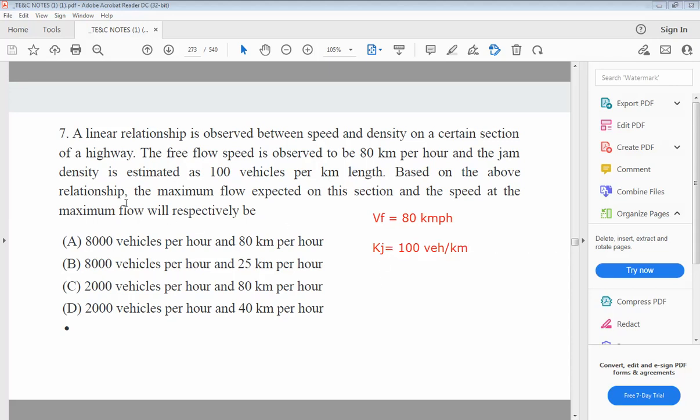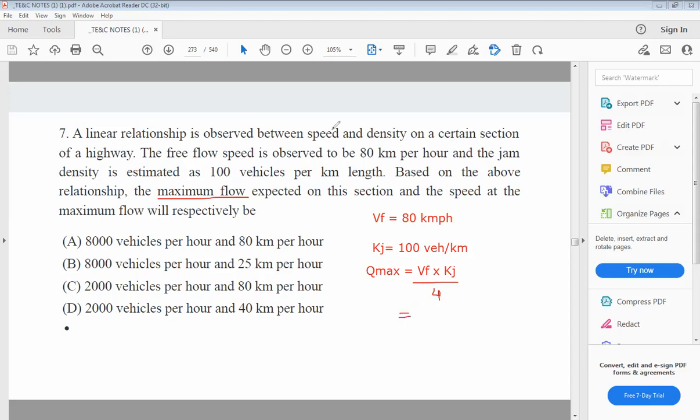Based on the above relationship, the maximum flow expected on this section and the speed at the maximum flow will be respectively. So let us first find out the maximum flow. पहिल्यांदा maximum flow find out करूयात. How to find out the maximum flow? Qmax is equal to Vf into Kj divided by 4.